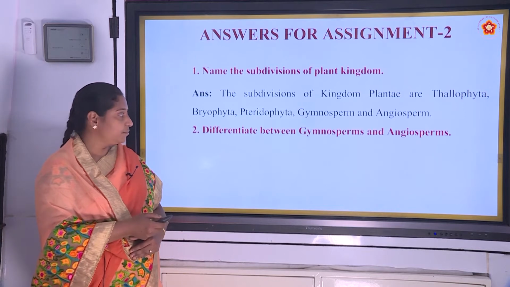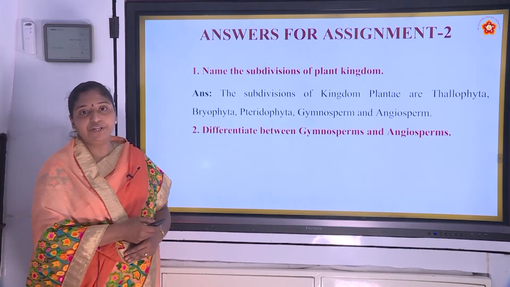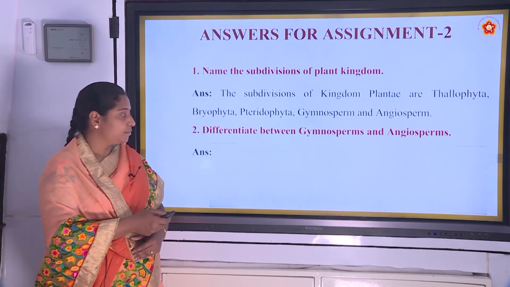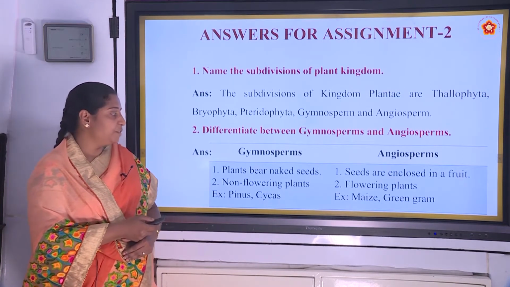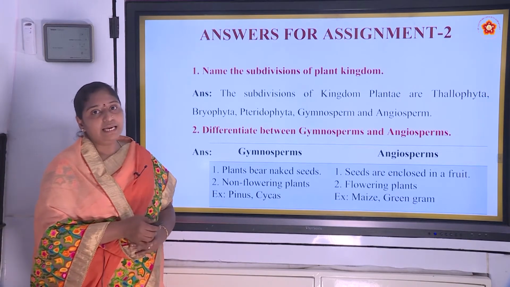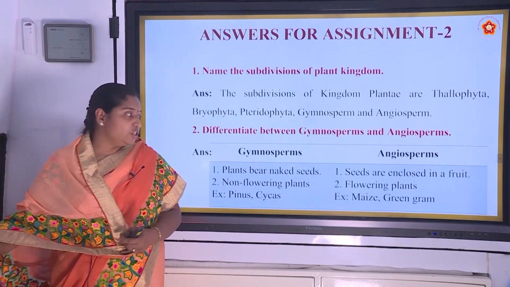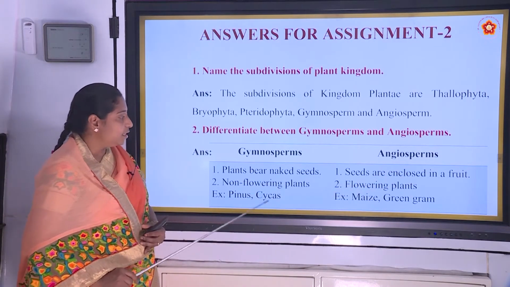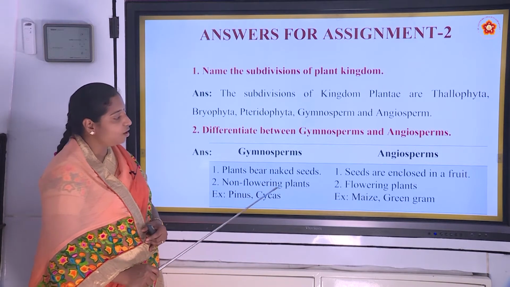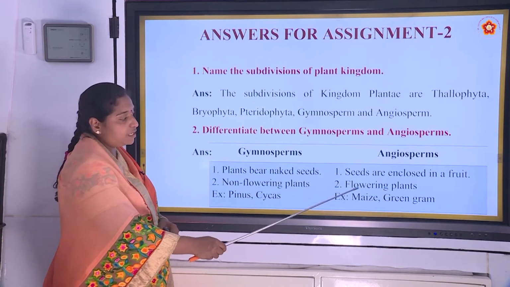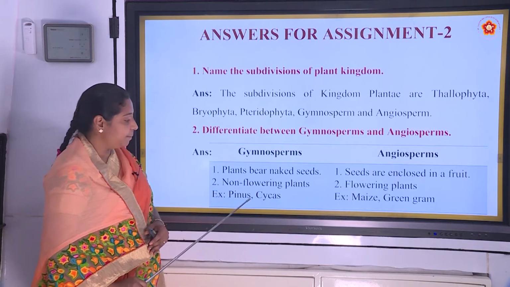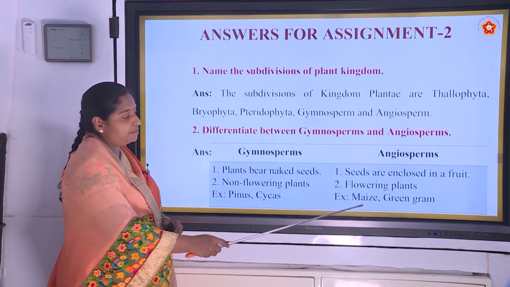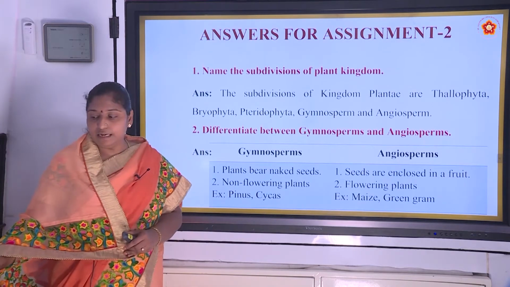Second question, differentiate between Gymnosperms and Angiosperms. Under Gymnosperms, plants bear naked seeds. Under Angiosperms, seeds are enclosed in a fruit. Again, Gymnosperms are non-flowering plants and Angiosperms are flowering plants. Example, in Gymnosperms, Pinus and Cycas, and in Angiosperms, maize and green gram.